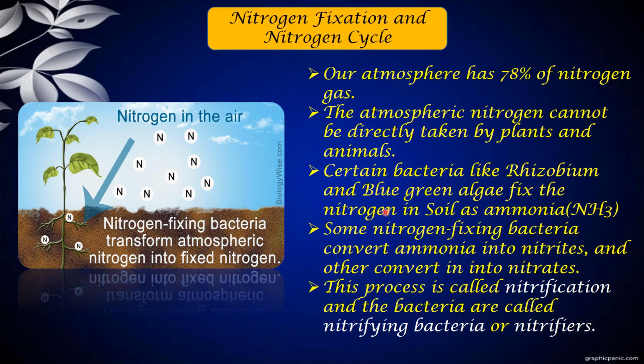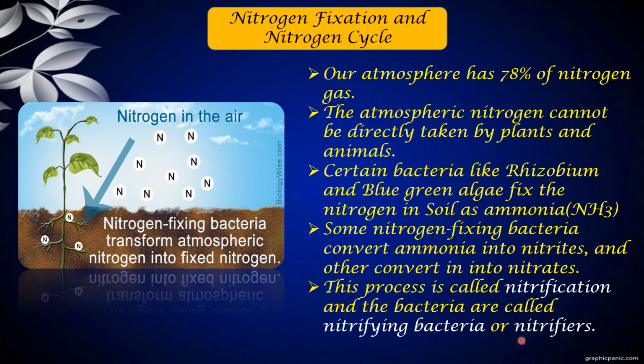Certain bacteria like rhizobium and blue-green algae, you have to take your mind back to grade 7, where we learned much about it, as well as in the previous lesson on crop production. Remember that the bacteria rhizobium and blue-green algae help in fixing atmospheric nitrogen in the soil in the form of ammonia. These nitrogen compounds are present as protein particles, and these protein particles are broken down into ammonia.